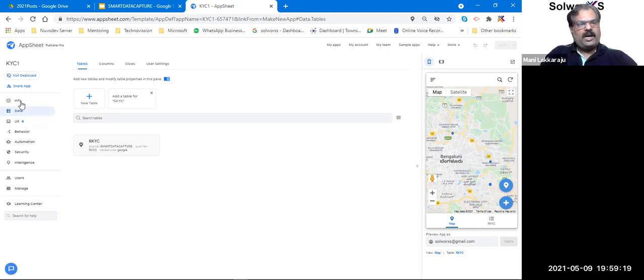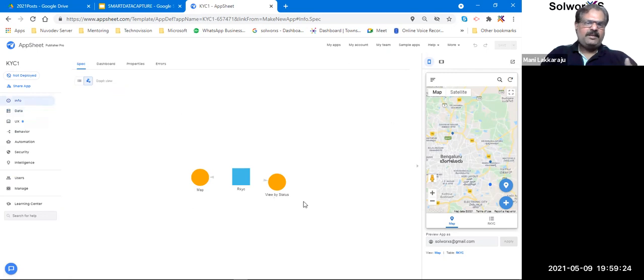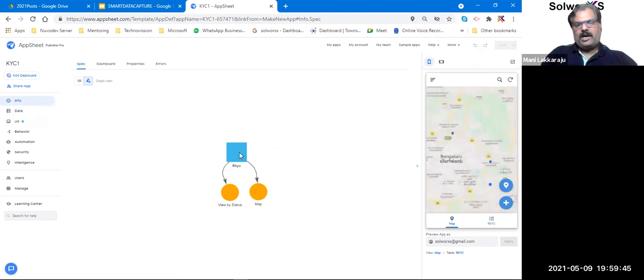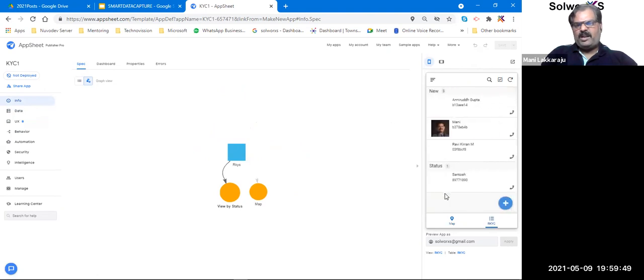So, I was saying, when you log in, you will get this kind of an app. So, this is the view. This is such an important view. I don't need to understand what the table is or what the slice is. I can just go here, and when I click on it, it tells me what it is. So this is a view. The ones in the round are views, and the ones in this section are the tables. The moment I click that, it automatically directs me to that view.